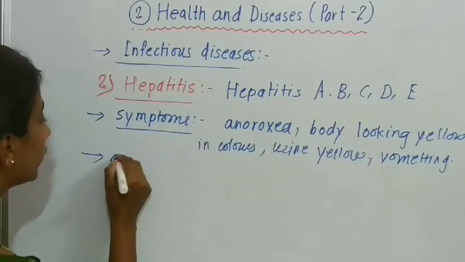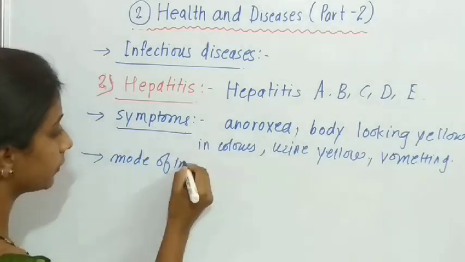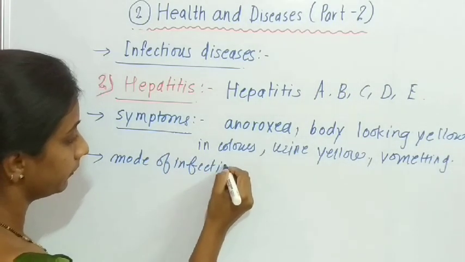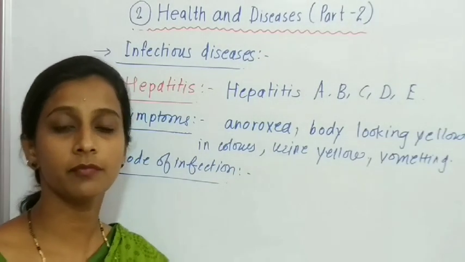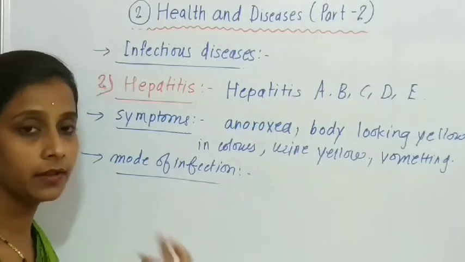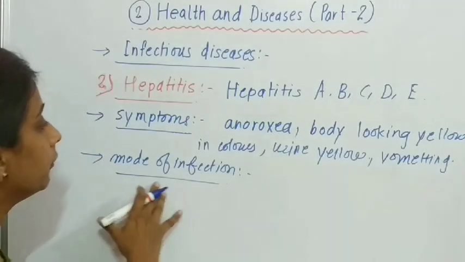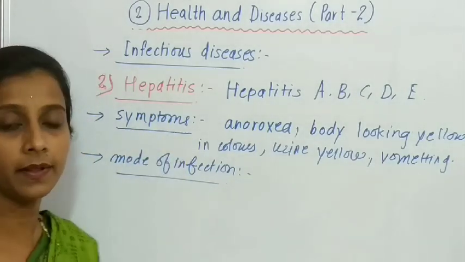Now students, what is the mode of infection? That disease is mainly a waterborne disease, and it spreads from the stool of a person who is suffering from hepatitis.